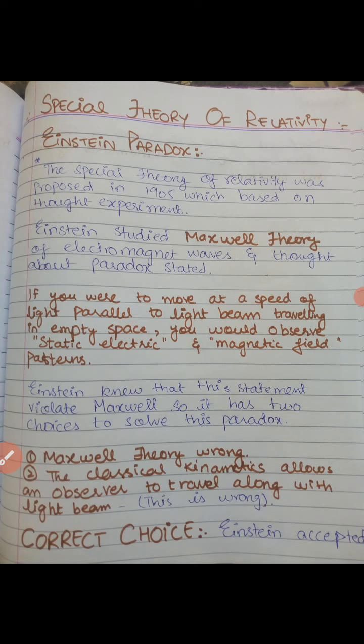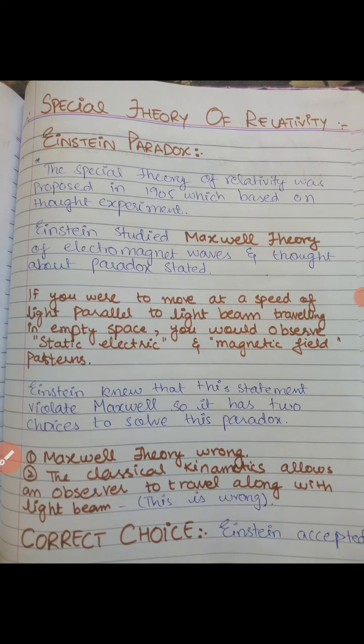Firstly, I didn't write it, but I will explain it verbally, about the Maxwell theory. What was the Maxwell theory? The first theory was the Maxwell theory, and before it there was a history of the special theory of relativity, which would take one lecture of 20 to 30 minutes, and it would be so long. I am just giving you some concept of the Maxwell theory of light and the Einstein paradox only, which is a very important topic of the special theory.